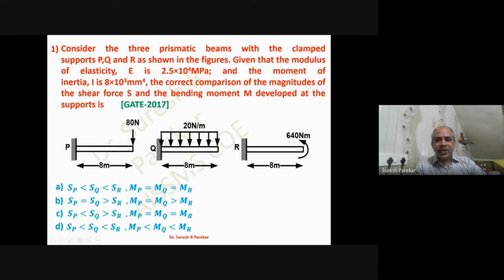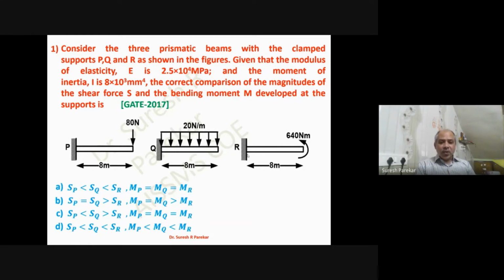The correct comparison of the magnitude of the shear force and bending moment developed at the supports, that means at P, Q, and R. Now, if we see, shear force at P is 80, shear force at Q we have 20 into 8, 160, and shear force at R we have 0.